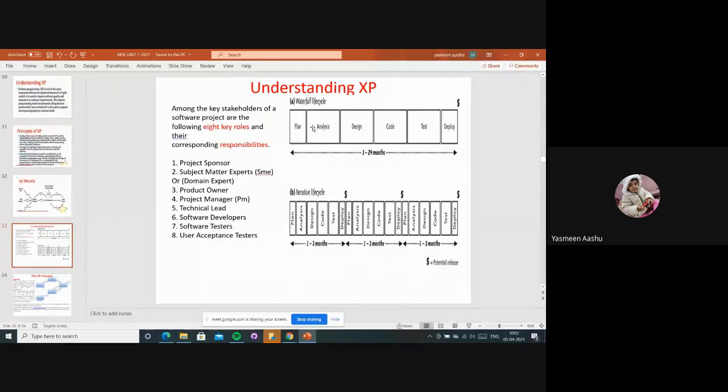So here there is the waterfall model and the iterative life cycle. As I said, here we are going to use agile models. In the waterfall model, we gather all the requirements only one time, and once planning is done, only then does it move to analysis. Once that is completed, it moves to designing, and after designing, coding.